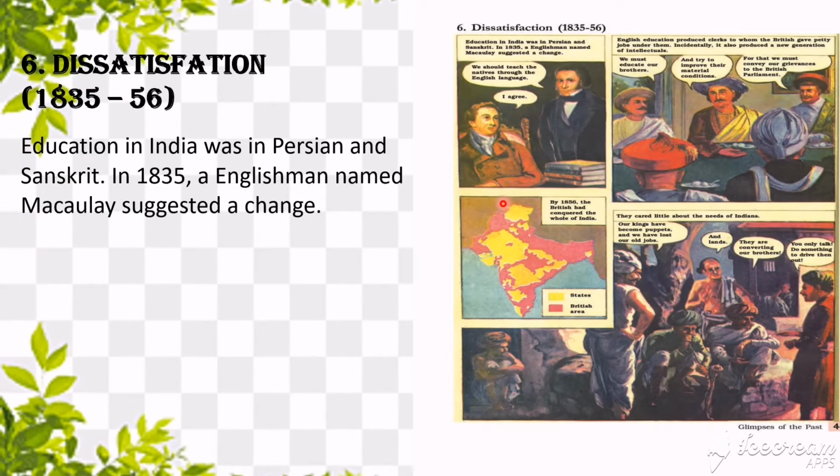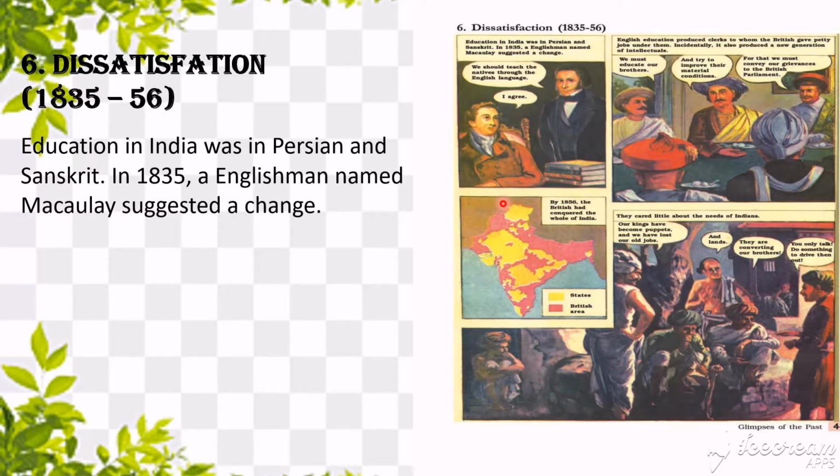There was a man called Lord Macaulay who suggested the English way of education in the year 1835. Before that, Indians were learning by means of Persian and Sanskrit languages, and Englishmen were not able to understand both Persian and Sanskrit.